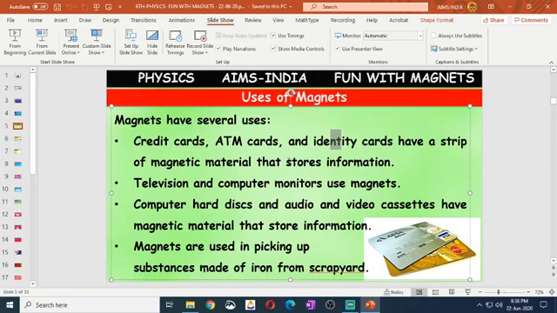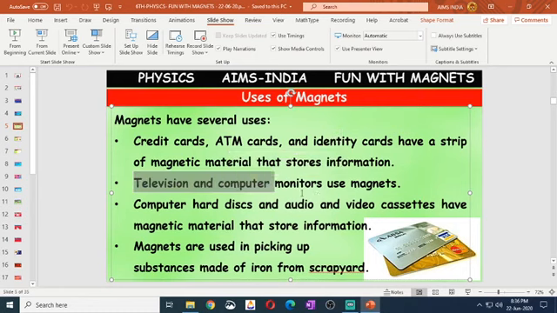That's why we should be very careful with these identity cards, because some persons are there who will hack. Hack means they will steal the information without our knowing. That is called hacking. They will misuse our ATM card and draw money from it without our knowledge. So we should be careful while handling these types of cards.